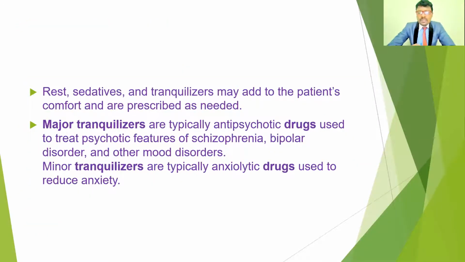Another modification concerns those who have anxiety and stress. They may also have a chance of getting stress ulcers. For those people, rest and also sedatives and tranquilizers may add to the patient's comfort or be prescribed as needed, depending on the severity of any stress disorders, anxiety, or depression.